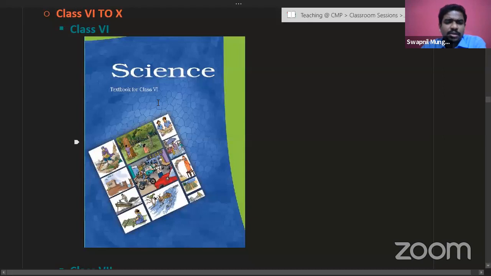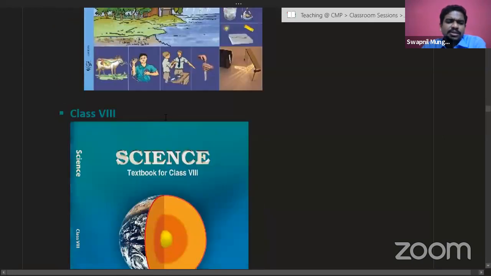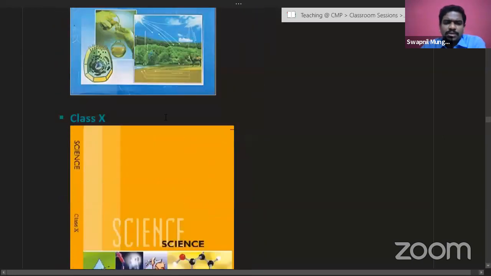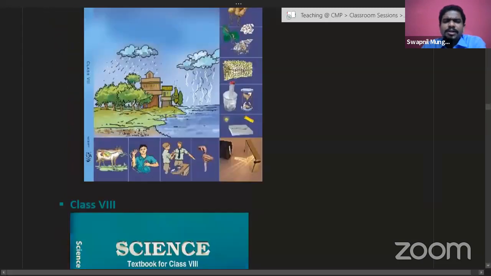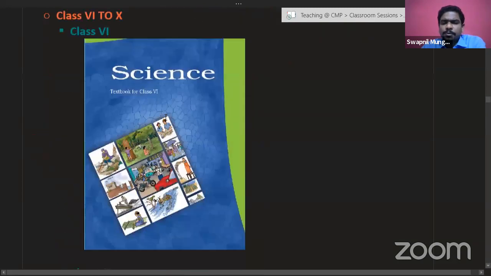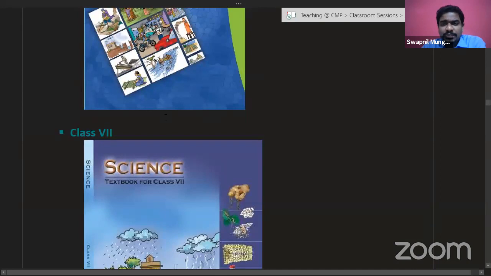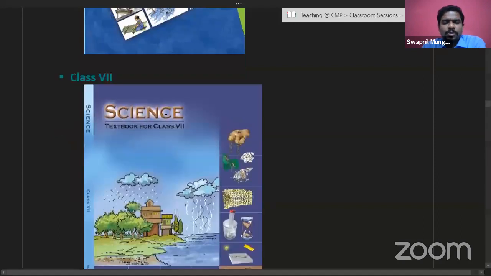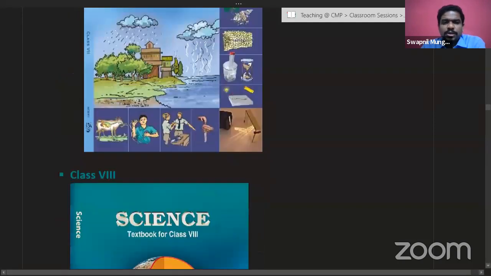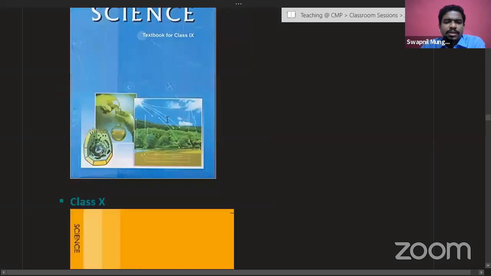So class 6 science, class 7 science, class 8 science, class 9, class 10. All these science NCERTs are going to be important, and you have to read the basics from that. And you can avoid the part of balancing the reactions. You can avoid the chemical reactions part. You can also avoid numericals and all those things, because those types of questions are not asked, only the general understanding is expected.